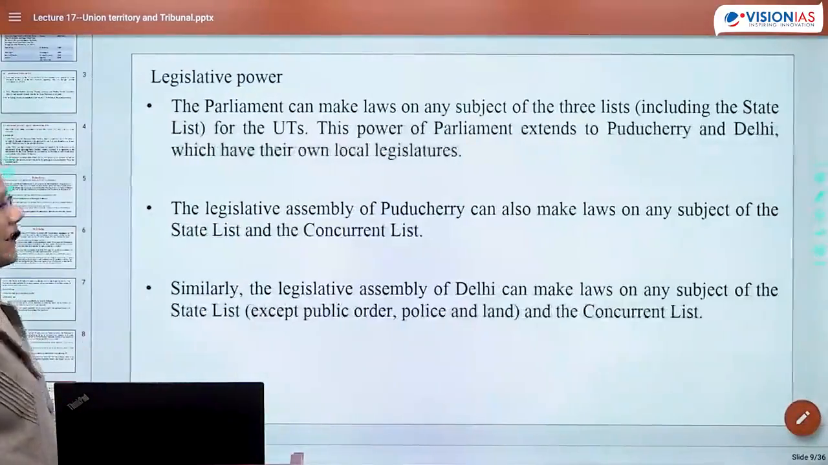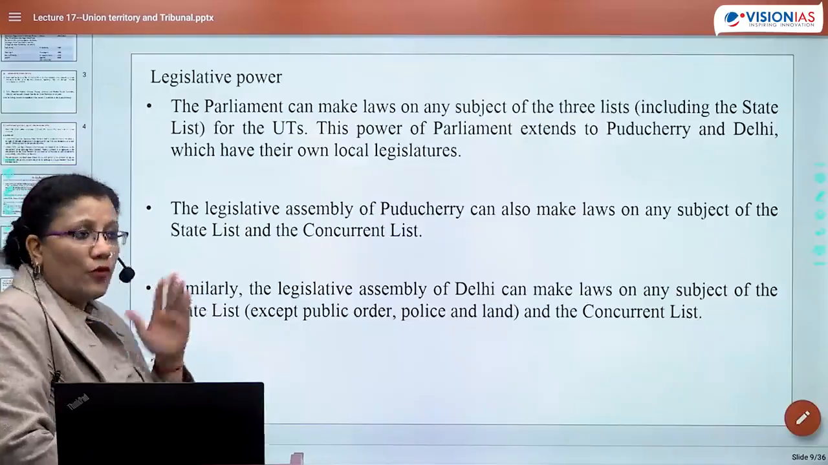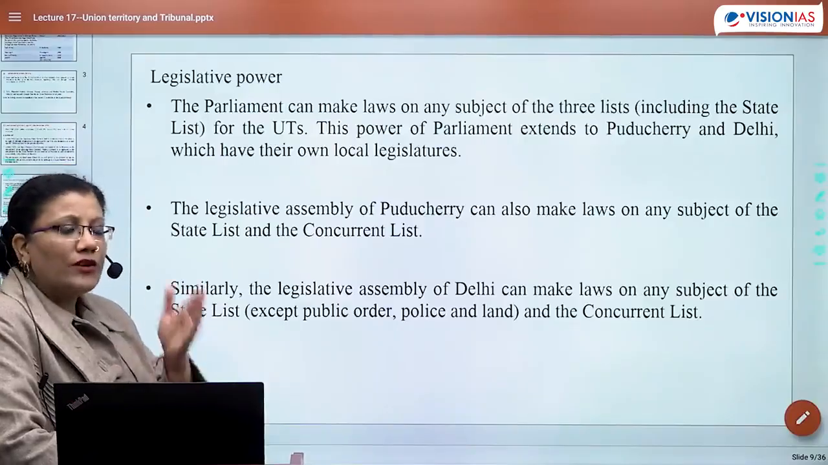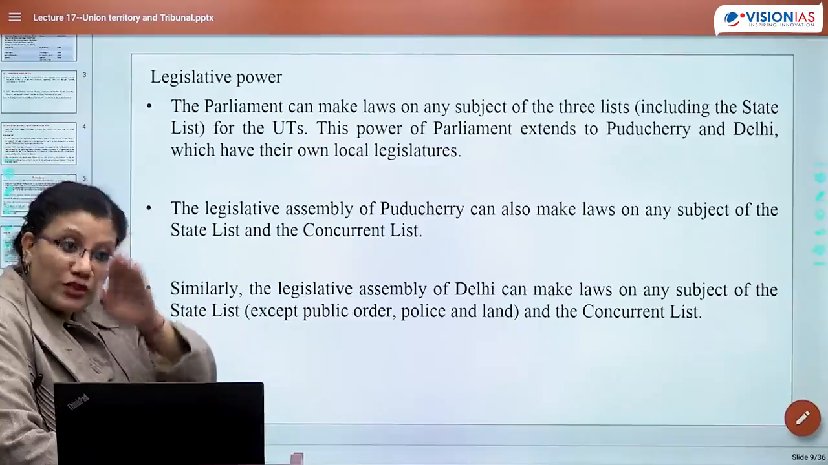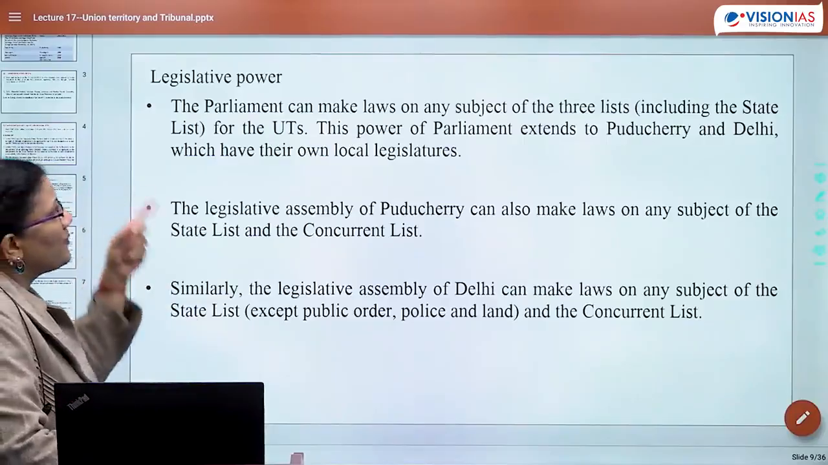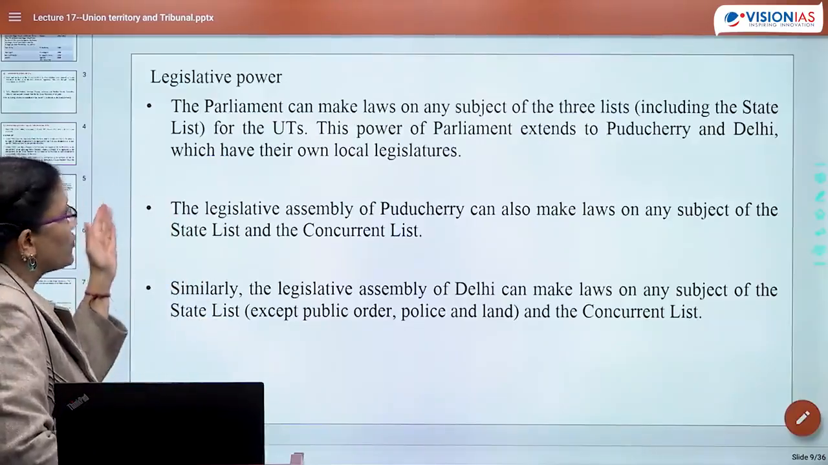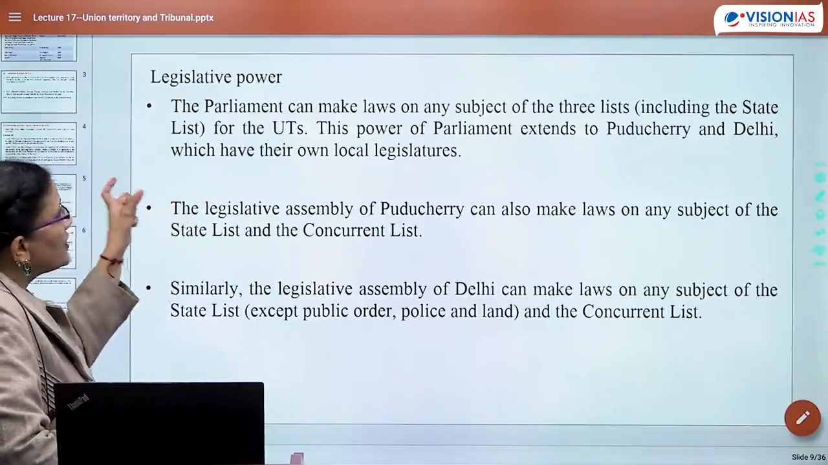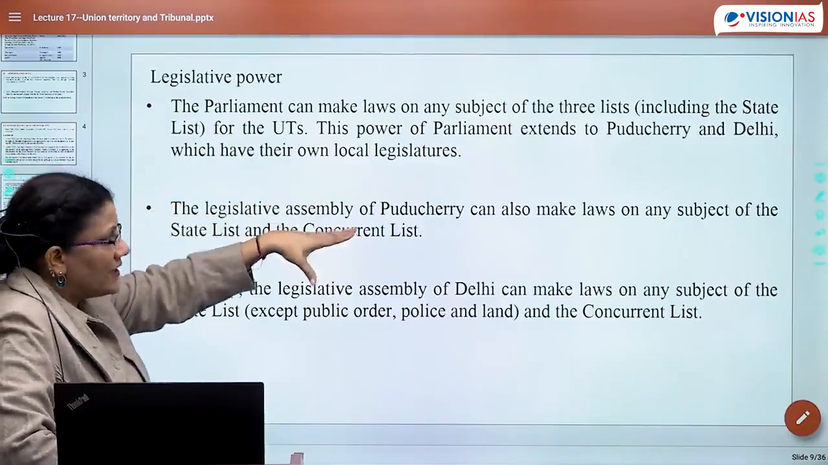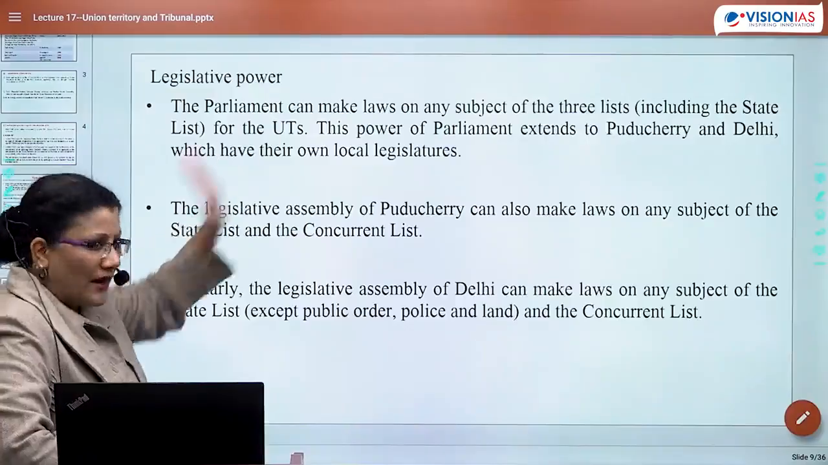So far we have seen Article 239, Article 240, Article 241. Now there are a few more ideas: what is the expanse of legislative power of the center over UTs, and what is the expanse or domain of judicial power as far as UTs are concerned. Regarding legislative power, Parliament can make law on any subject of the three lists, that is the state list also, for the UTs. So Parliament, that is the Central Parliament, can make law on the subjects of the three lists, of course including the state list, for the UTs as well.